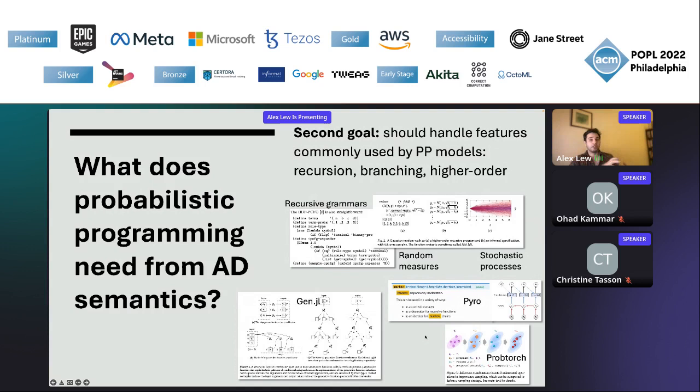A second goal for our semantics is to cover a Turing-complete programming language. Probabilistic programming, almost from its inception, has recognized the power of higher order and recursive functions as modeling tools, for example, to implement stochastic processes or adaptive grammars in natural language processing. And in many modern probabilistic programming systems, higher order recursive functions like map signal conditional independent structure that can be exploited for faster inference. This is also similar to the point that Roy made in his talk earlier about higher order primitives. They're really useful, and our semantics shouldn't require that we give them up.